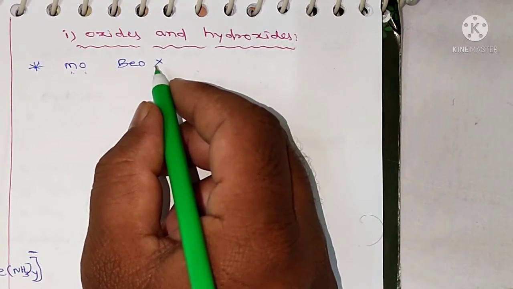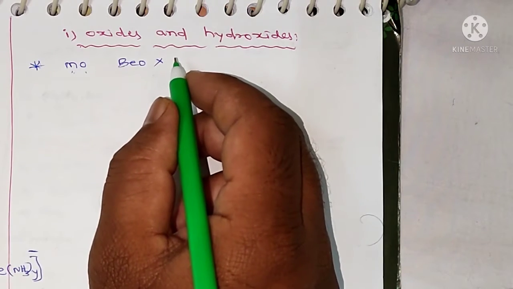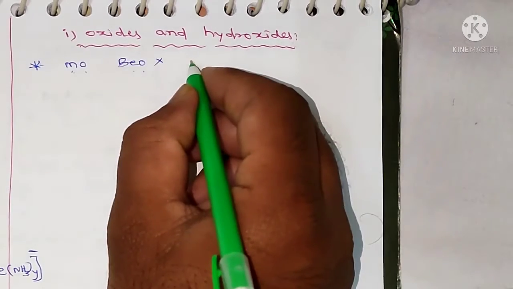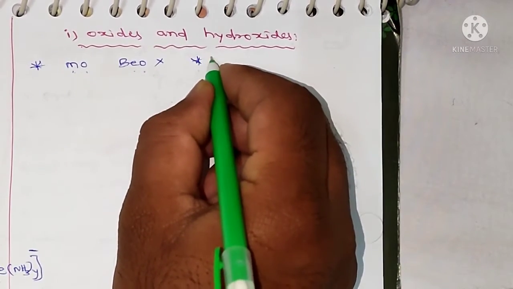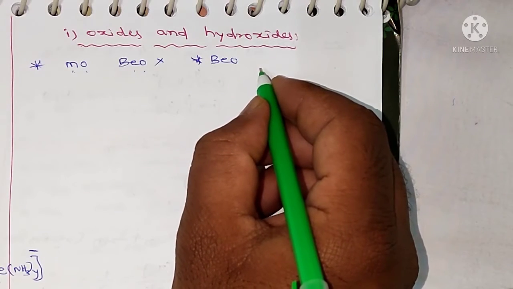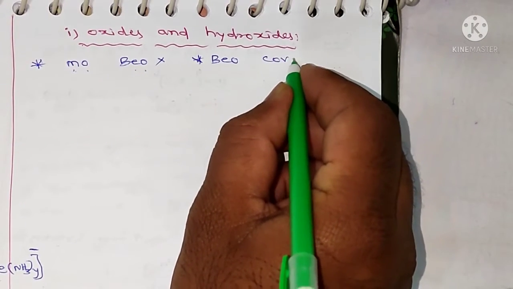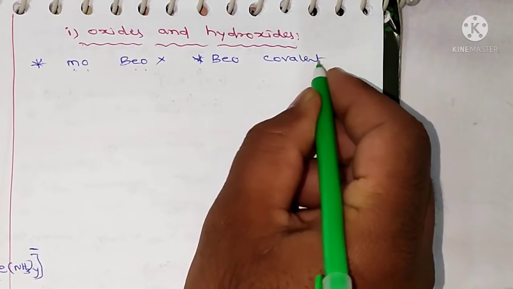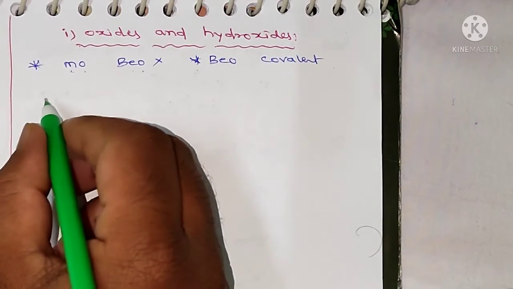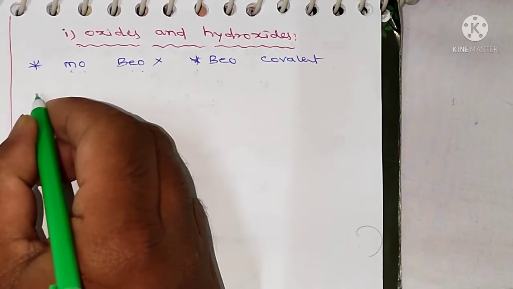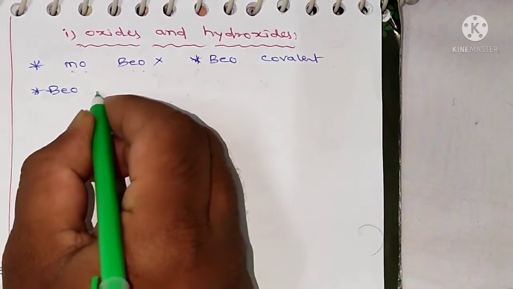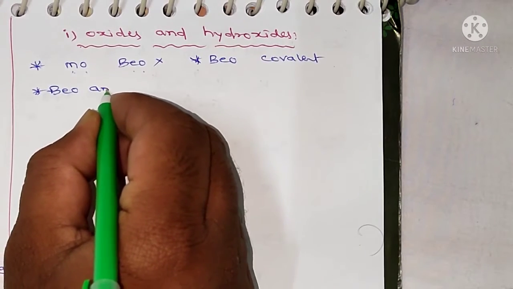And beryllium monoxide is covalent in nature. It is a covalent compound. And beryllium oxide is amphoteric in nature.